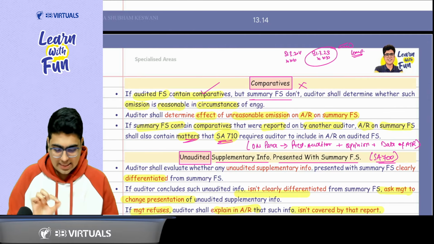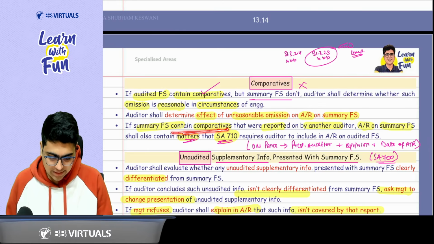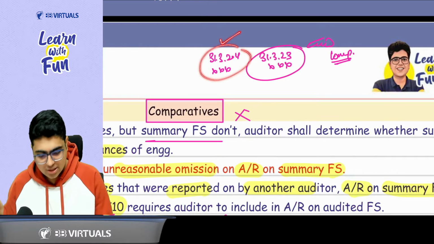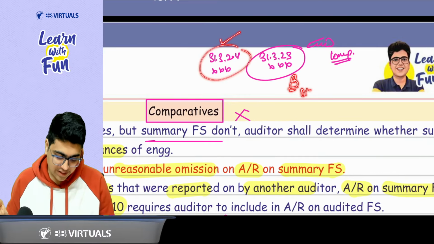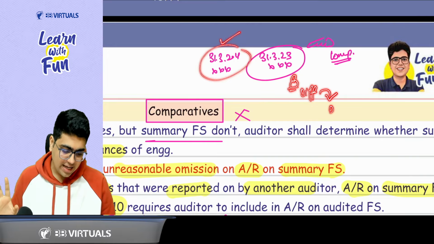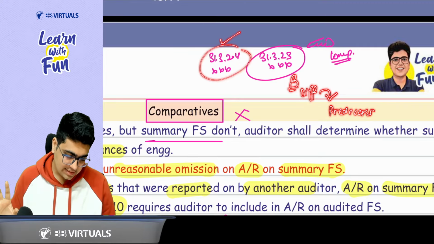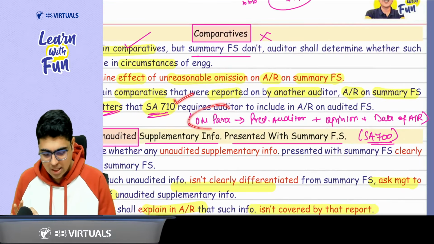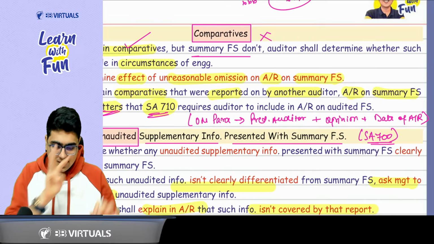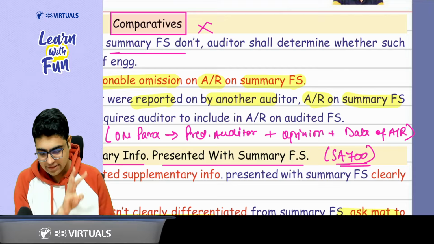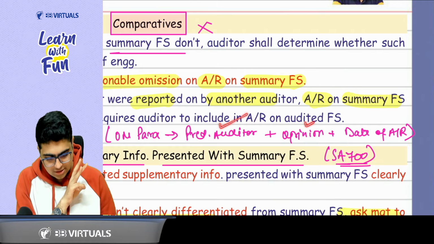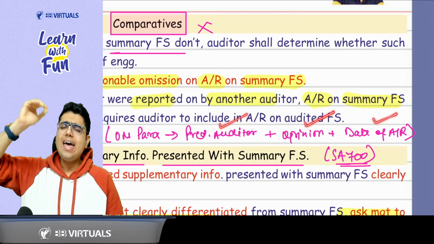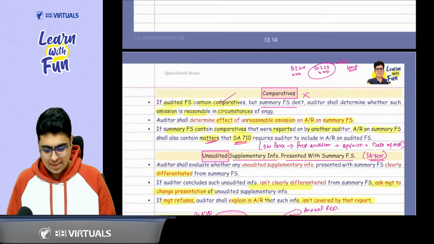Got it, sir? It says if the summary financial statement contains the comparatives which were reported on by another auditor. That means this year you are the auditor, but last year there was a different auditor. Who is this different auditor? We have studied this concept. We call him predecessor auditor. So as per SA 710, you are required to add an OM para, other matter para. And three things we have discussed in 710, you tell that they were audited by predecessor auditor. What was the opinion given by him and what was his date of report? So predecessor auditor, opinion and date of report. Three things need to be given. So same thing of SA 710.